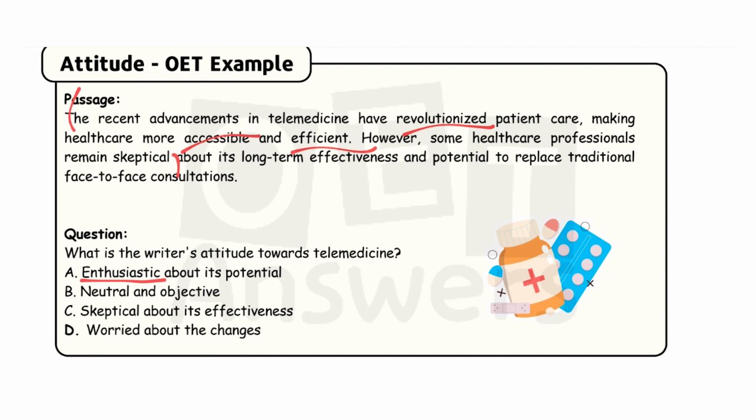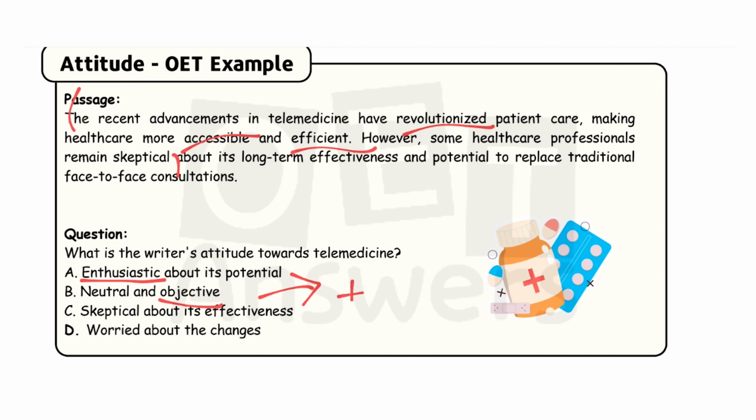So for better confirmation, let's try to eliminate the other three options. Look at answer option B now, neutral and objective. Objective means aimful, right? So neutral means equal. While reading the passage, we cannot compromise with that because neutral and objective is not at all suitable for the passage, because a positive and negative way of information they have conveyed. So here there is no space for neutral thing. So you can eliminate it.